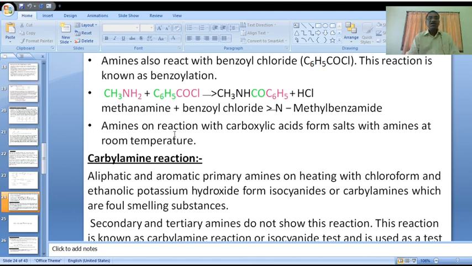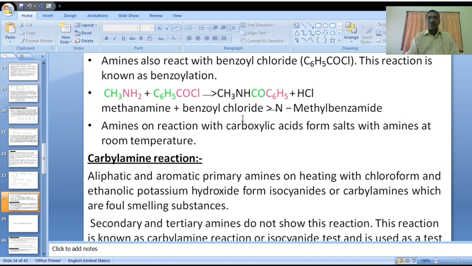Here methanamine, a primary amine, on reaction with benzoyl chloride will give N-methylbenzamide.